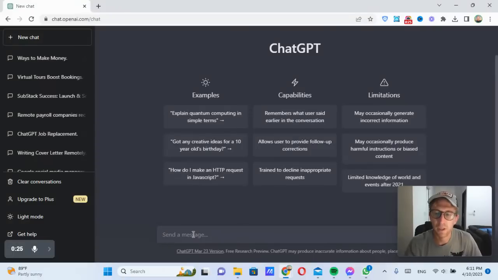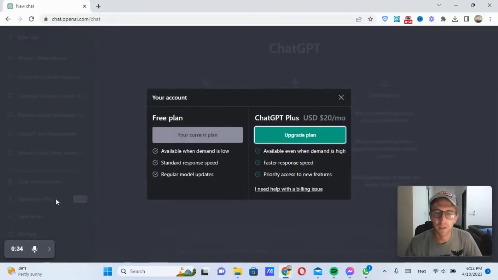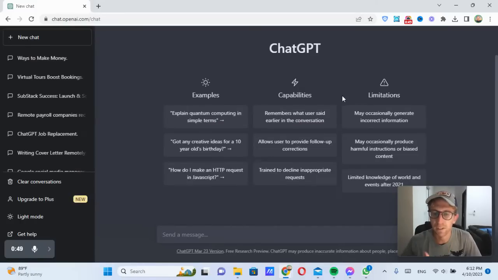So first of all, you're going to want to head over to ChatGPT, which I've already got pulled up here. It's just chat.openai.com/chat. I'm still on the free plan. If you want to upgrade, you can upgrade for 20 bucks a month to ChatGPT Plus, which includes faster response speed, priority access to new features, and availability even when the demand is high. Because ChatGPT got about 100 million users in roughly a month, which is faster than any startup has ever grown in history, pretty much. So there's a good reason for this, obviously.